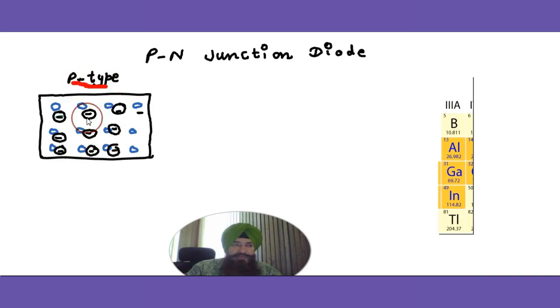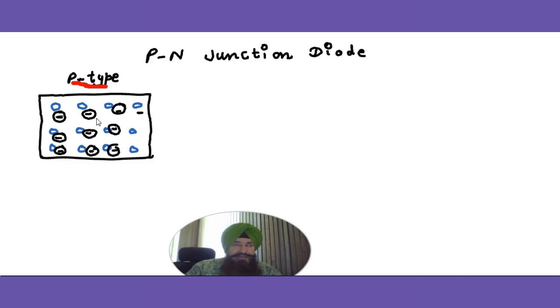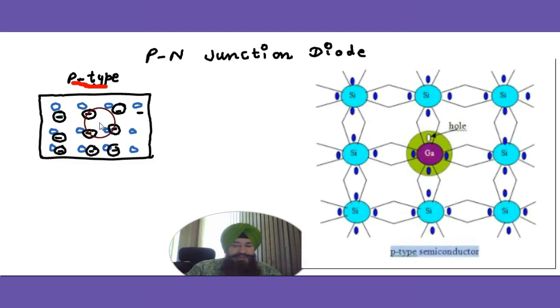In P-type semiconductor, we dope any trivalent atom like indium, gallium, and they have 3 valence electrons, and they come in covalent bonding with the nearby 4 germanium atoms, and indium has 1 electron less. So indium also has